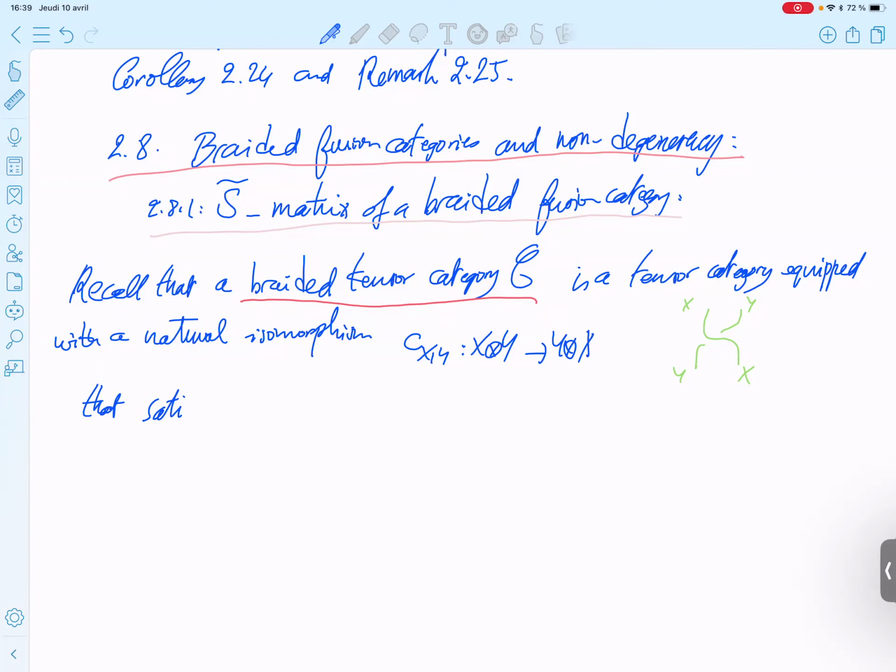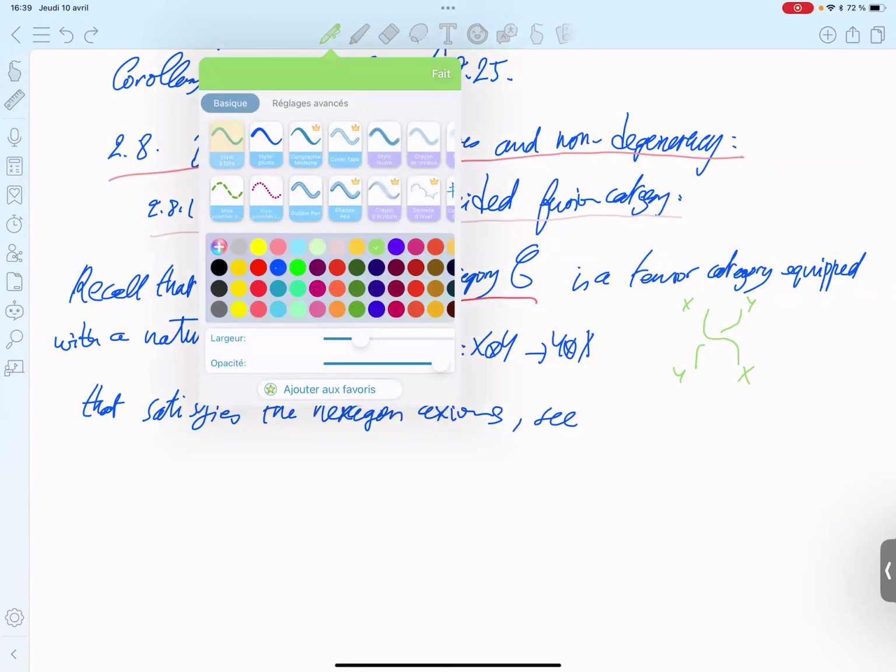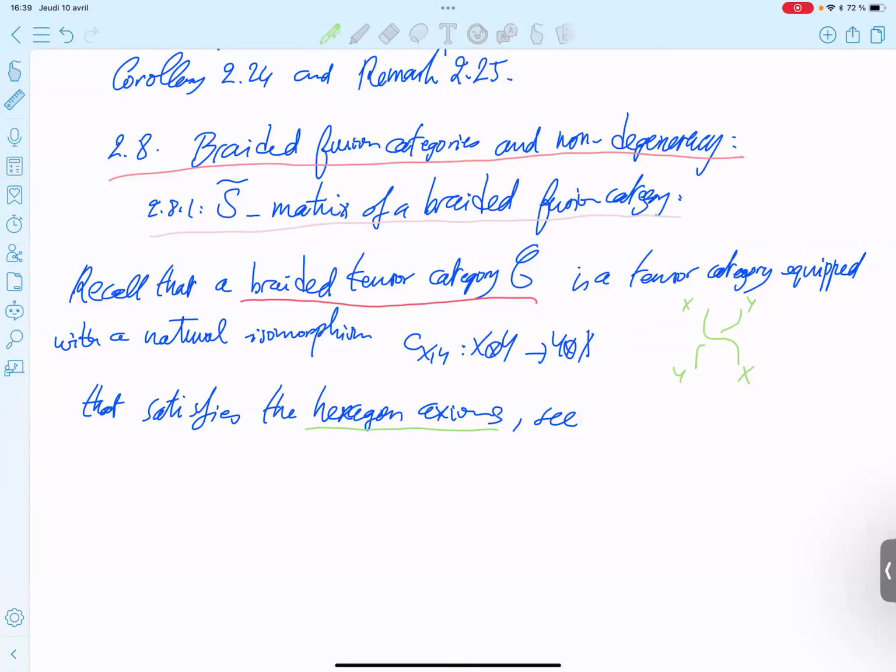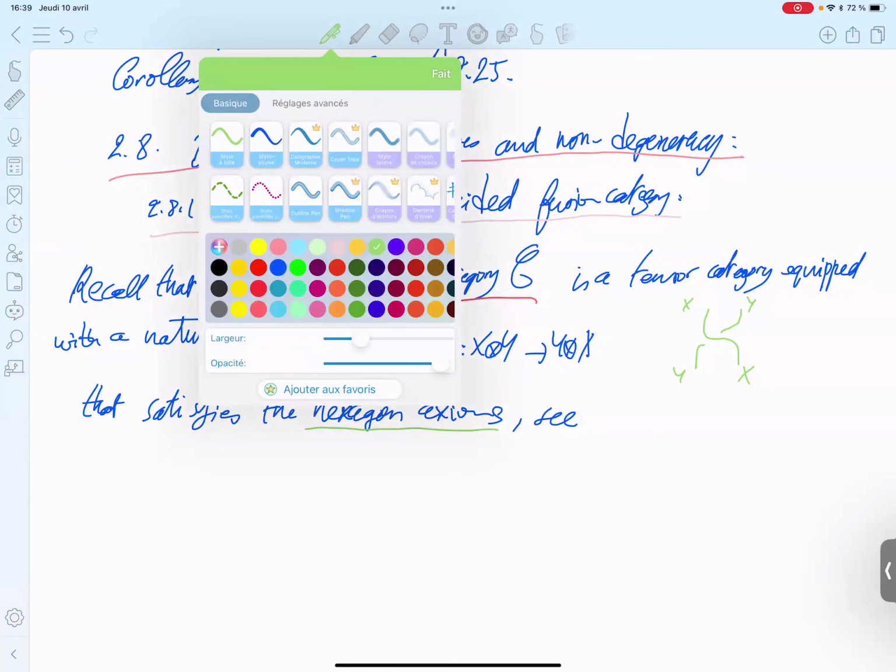So we assume that the people who attend the class are already familiar with the usual notion of fusion category and braided fusion category, in particular the pentagon axiom, hexagon axiom, etc. Otherwise, you can go to the following references, or to my class several semesters ago.